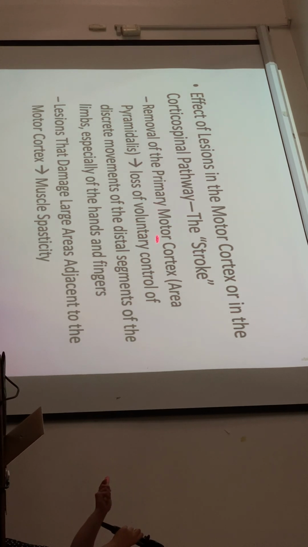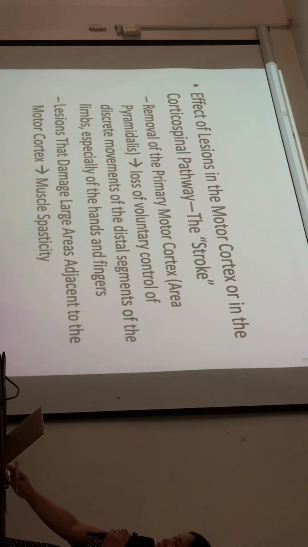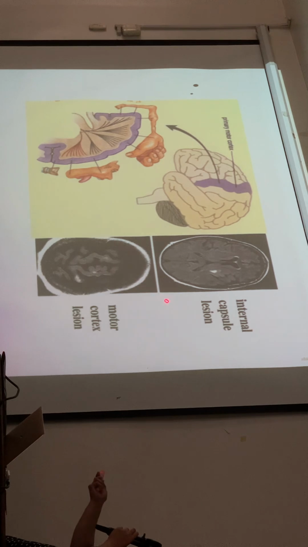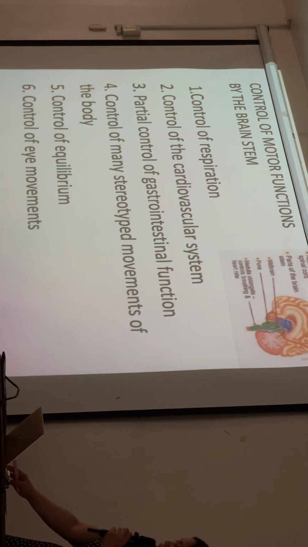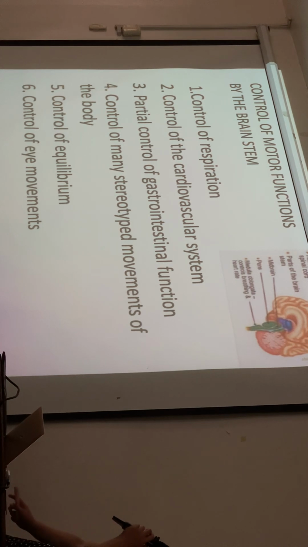Okay, motor cortex. Lesions that damage areas adjacent to the motor cortex would cause muscle spasticity. So you have these examples of lesions in the internal capsule or motor cortex. Okay, so there would be no discrete movements now. Okay, so that's for the cerebral cortex.